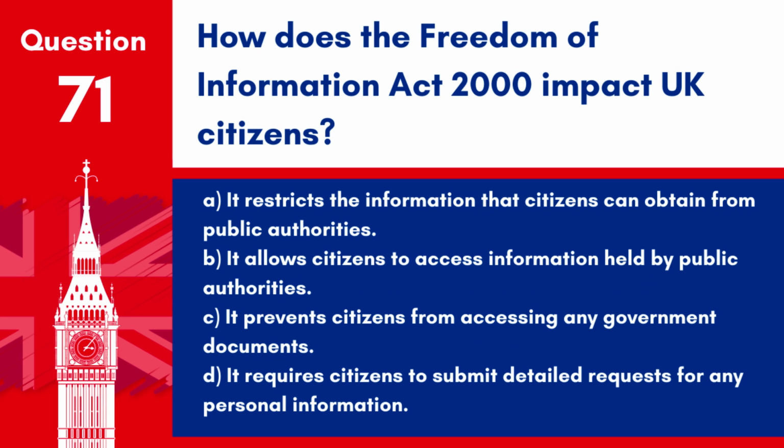Question 71. How does the Freedom of Information Act 2000 impact UK citizens? A. It restricts the information that citizens can obtain from public authorities. B. It allows citizens to access information held by public authorities. C. It prevents citizens from accessing any government documents. D. It requires citizens to submit detailed requests for any personal information.